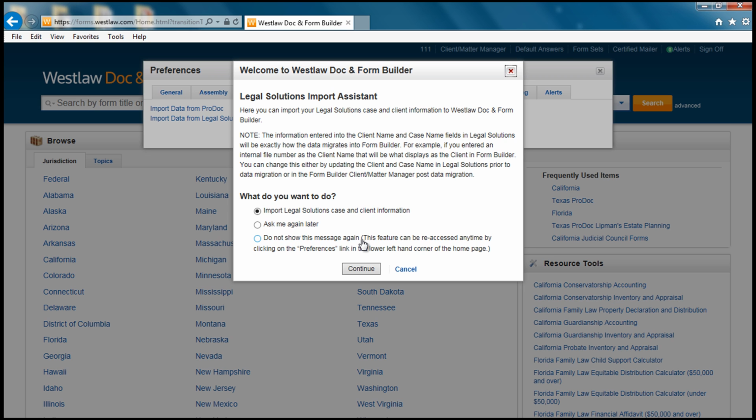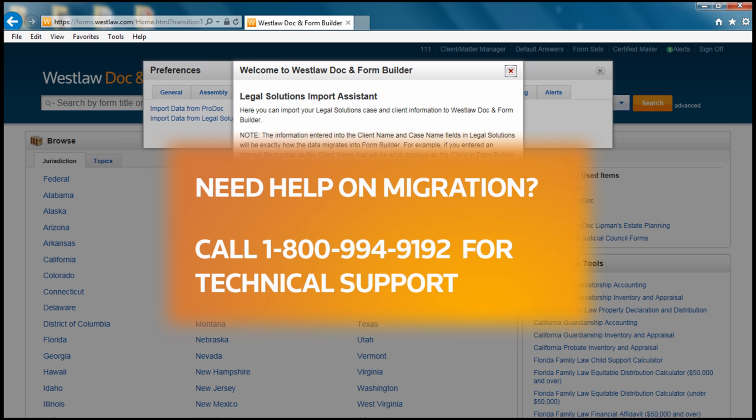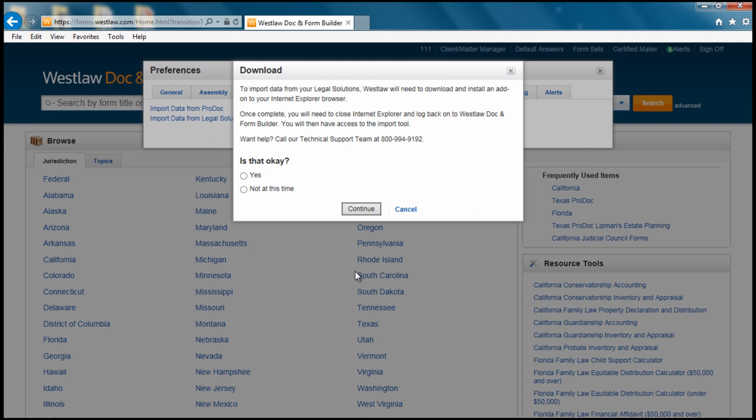Most of the time, you will be able to run a migration just fine from a workstation with the data located on a server. If you run into any issues, please call technical support at 1-800-994-9192.